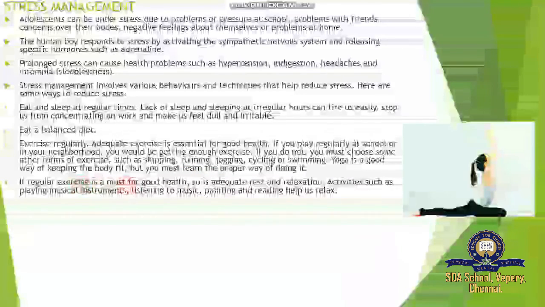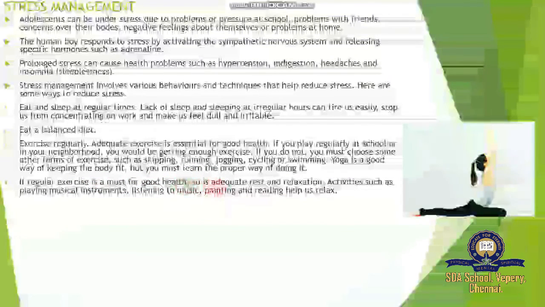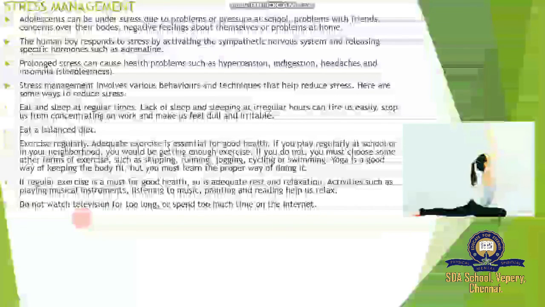Regular exercise is a must for good health, and adequate rest and relaxation activities such as playing musical instruments, listening to music, painting and reading help us relax. Do not watch television for too long or spend too much time on the internet.